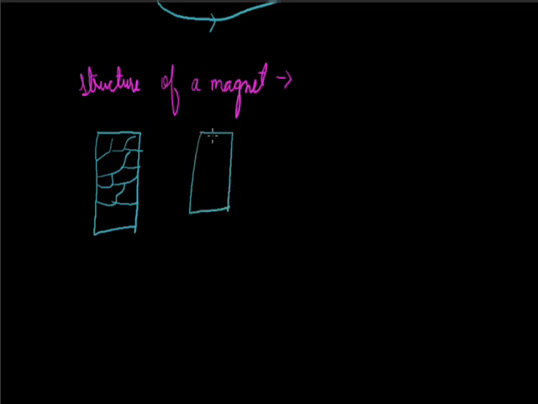Let us consider an example of an iron piece and a bar magnet, and notice how the domains are different in both these materials. Figure 1 depicts the iron piece while figure 2 depicts the magnet.